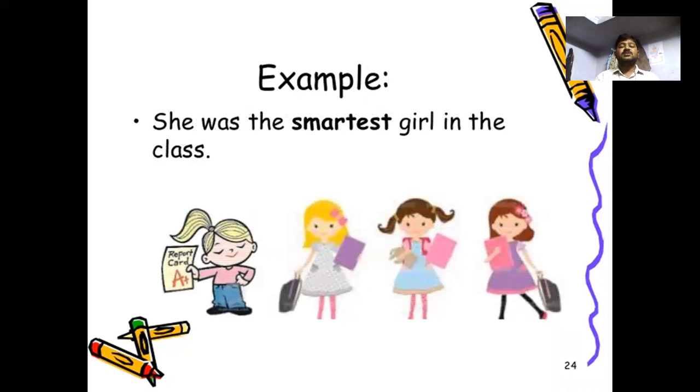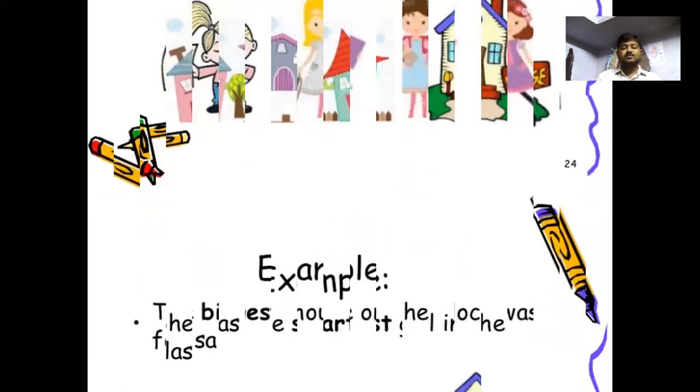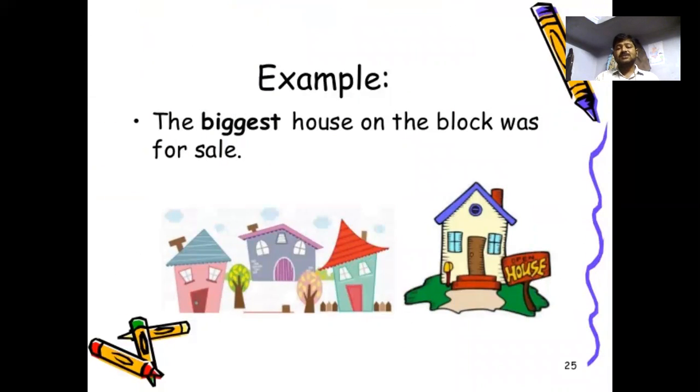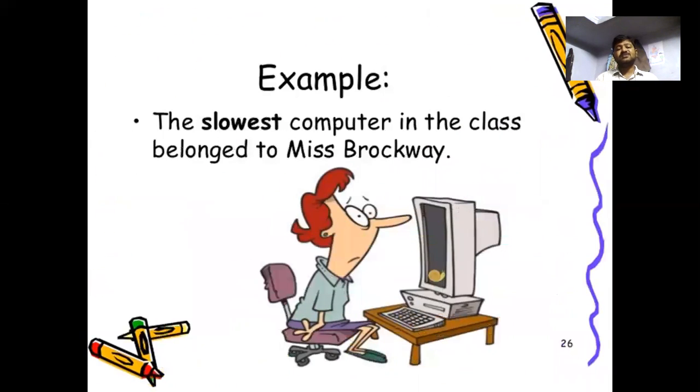And she was the smartest girl in the class. The biggest house on the block was for sale. The slowest computer in the class belongs to Mr. Brockway.